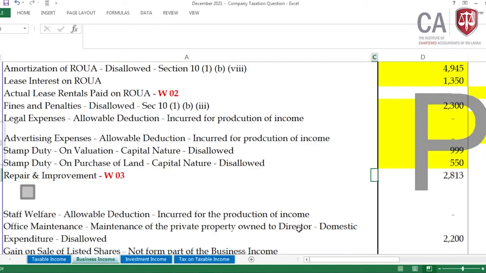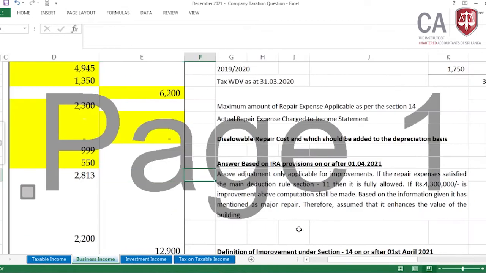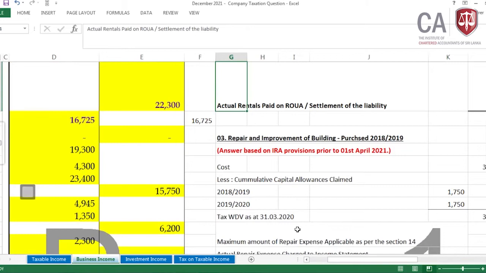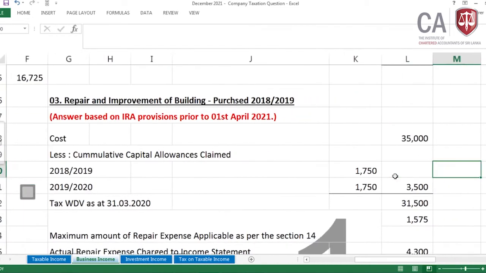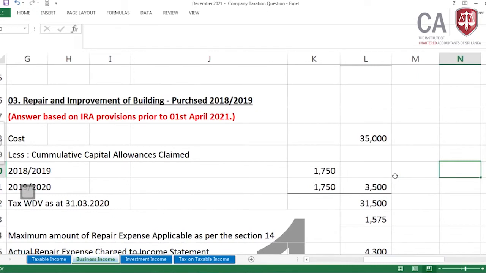Before anything, let me explain the current provision. That means the 2021 provision and what's the difference with it. Repair and improvement of a building, which is the asset purchased in 2018-19. Let me increase this a little bit. Okay. Then here, what has happened? Now you know section 14 is a specific deduction rule.